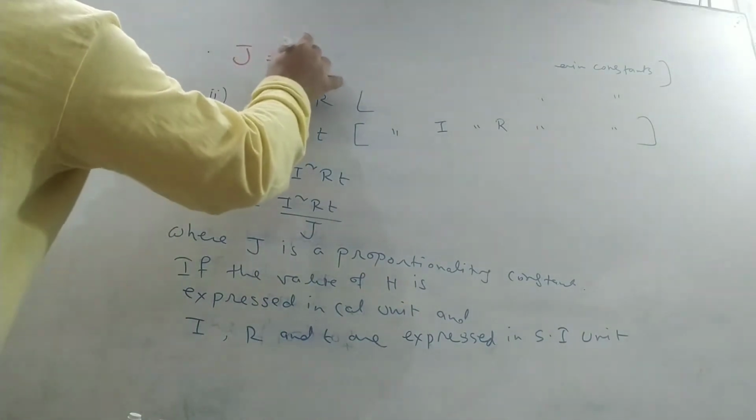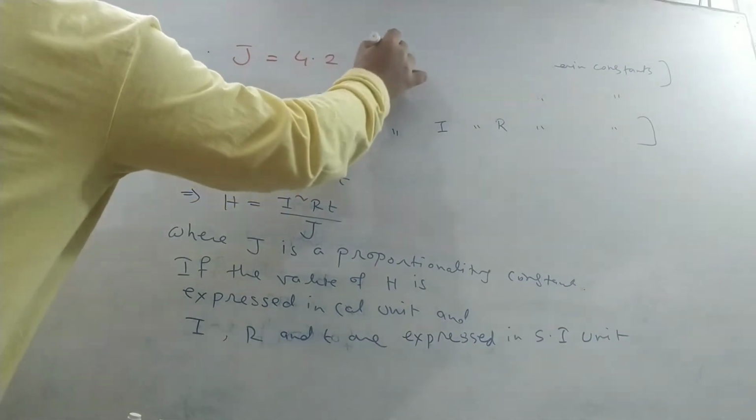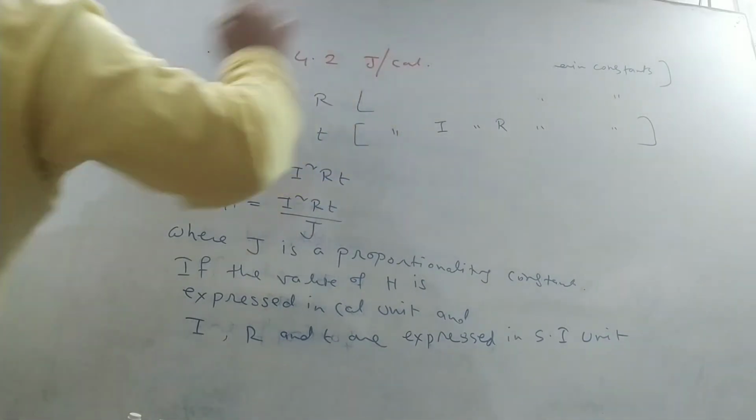Then J is equal to 4.2 joule per calorie.